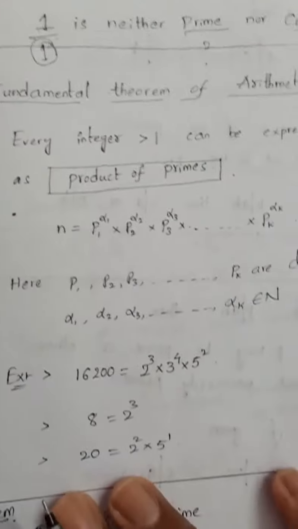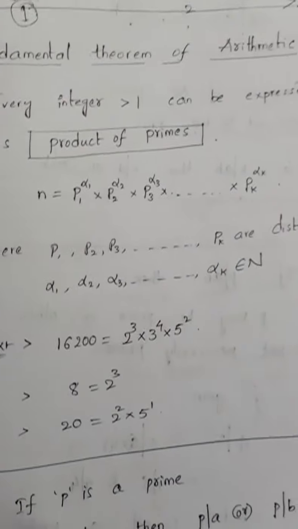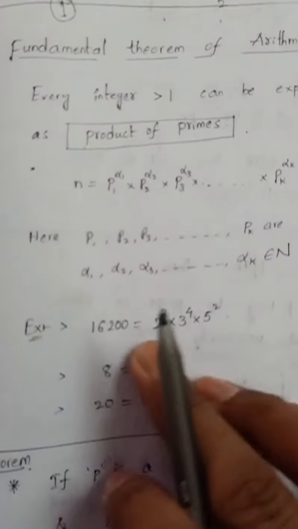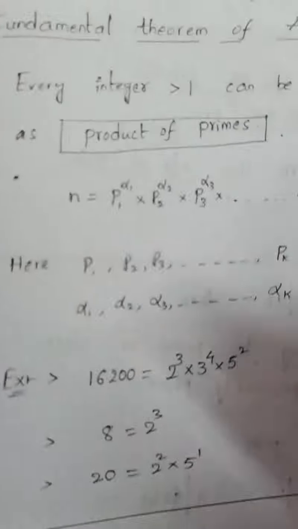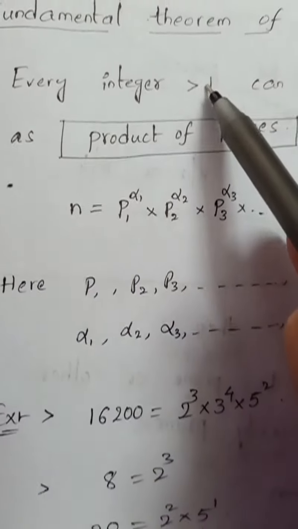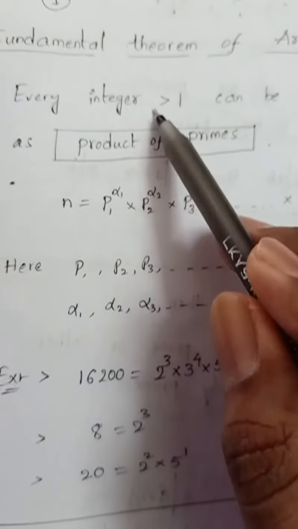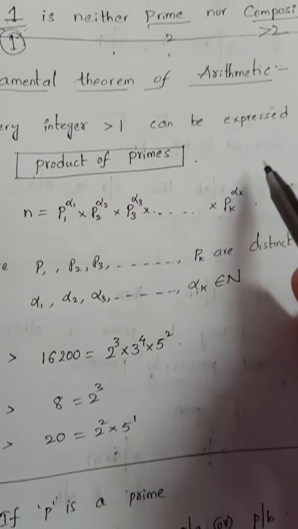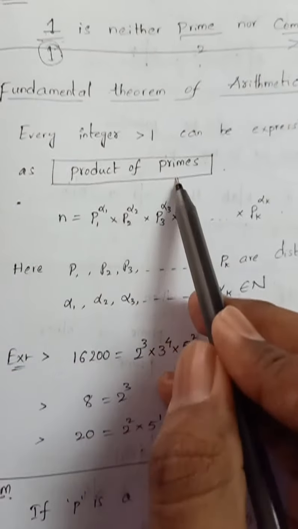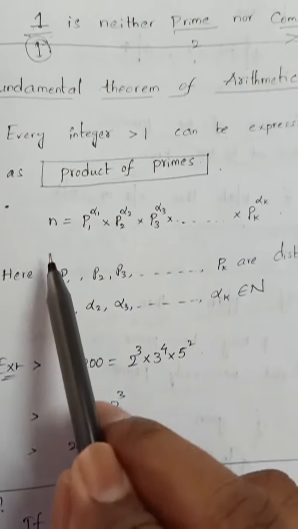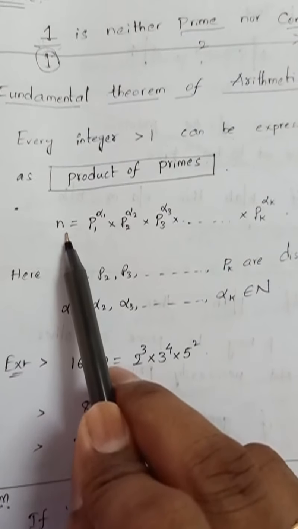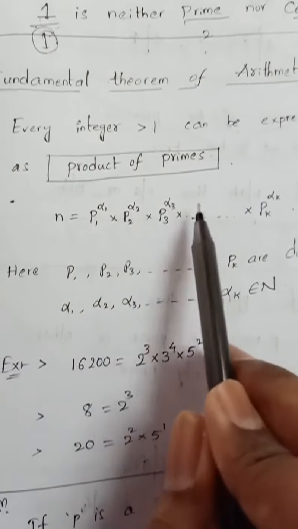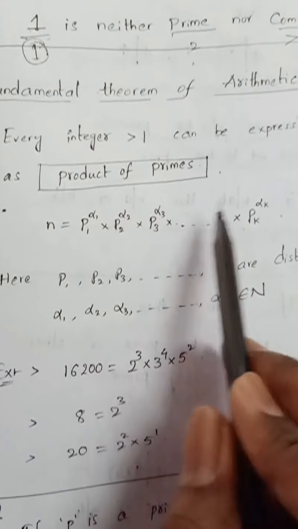Now the next important one is the fundamental theorem of arithmetic. This one you already know, but theoretically we will observe what it is now. Every positive integer that is greater than 1 can be expressed as a product of primes. Suppose n is any positive integer, it can be expressed as a product of primes with some powers. Powers will be natural numbers here.